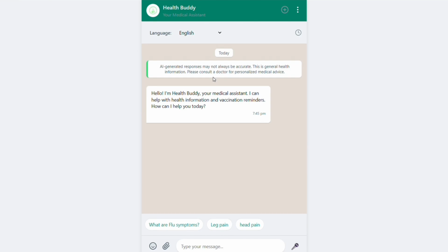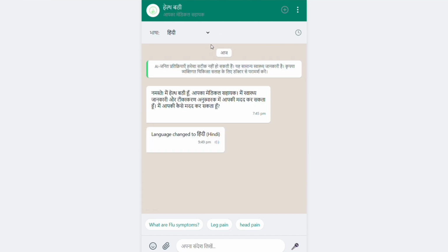In our chatbot, we have embedded multiple languages, so it is a multilingual chatbot. As you can see, it is embedded with English, Hindi and Odia. Till now we have embedded three languages, and in the future we will try to embed more. It works in English, Hindi as well as Odia. You can see the language changes to Odia, Hindi and English.